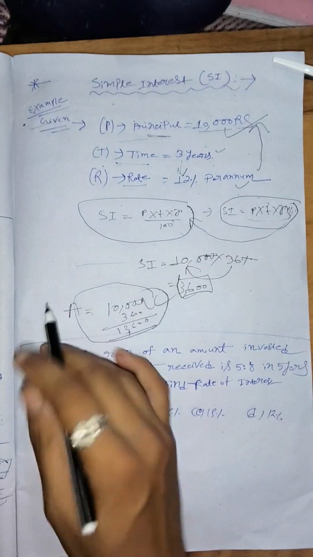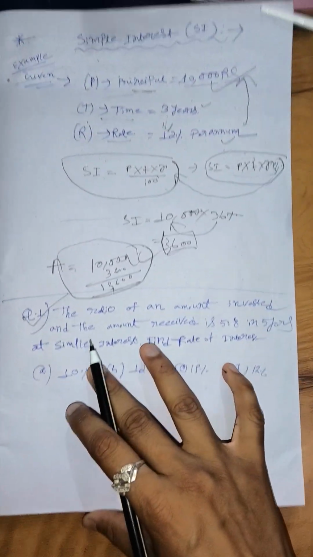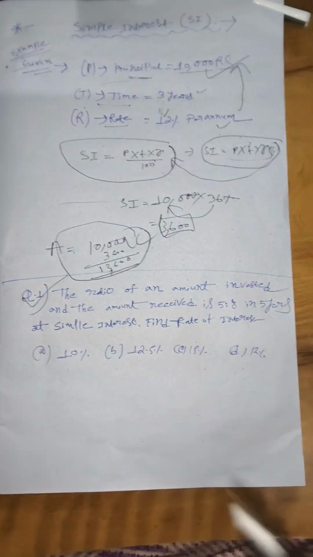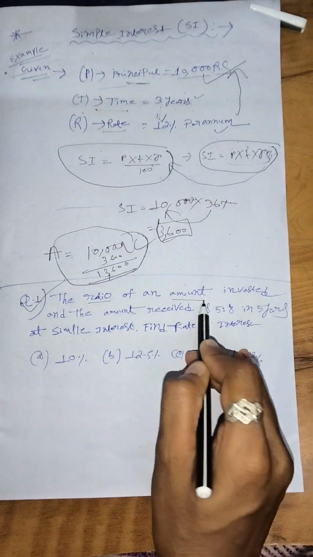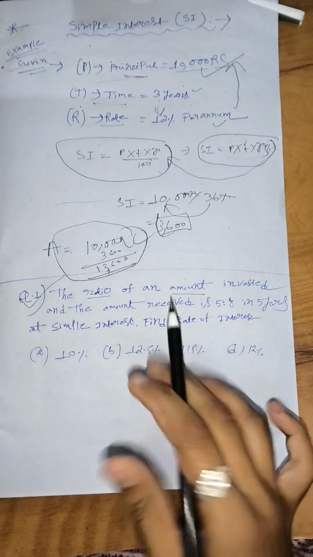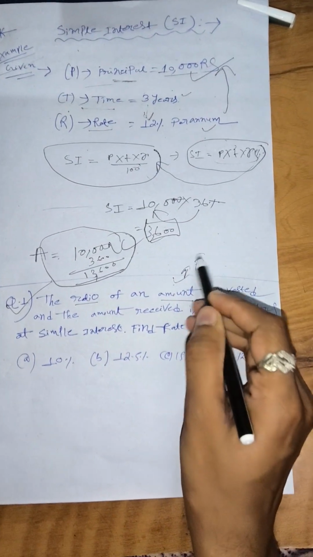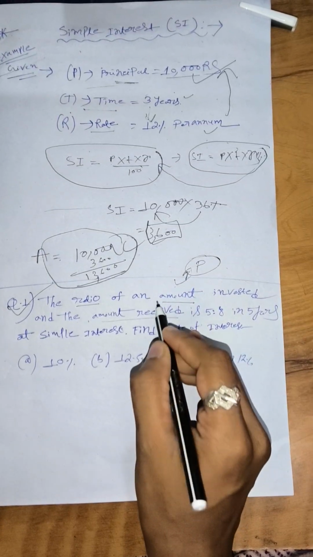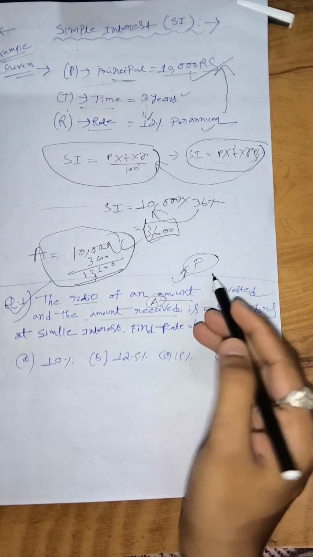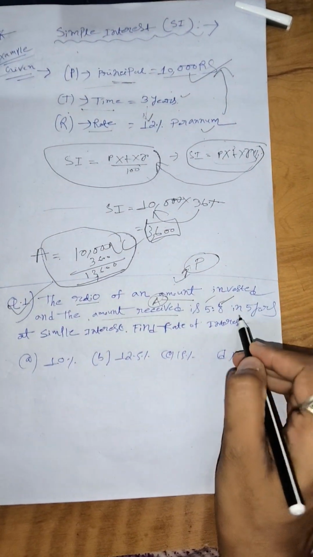So here is a PYQ, a previous year's question, which is a basic question. In that question, please listen carefully guys, the ratio of principal to amount, the amount received after adding simple interest, is 5 is to 8 in 5 years.